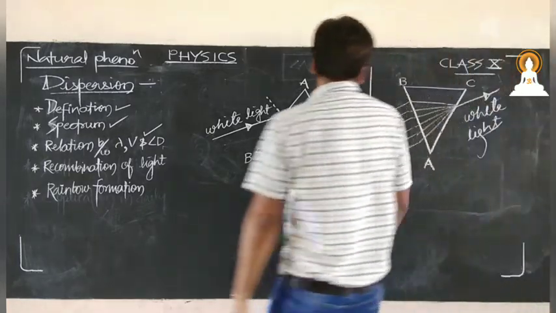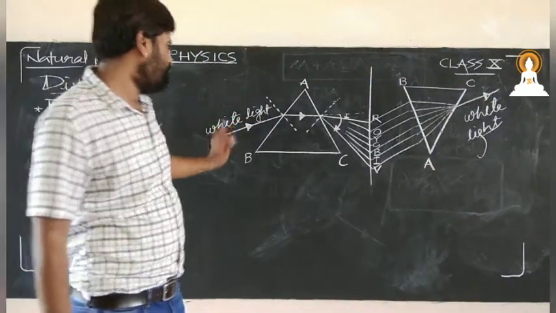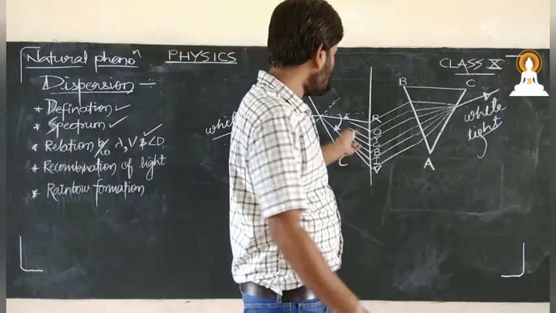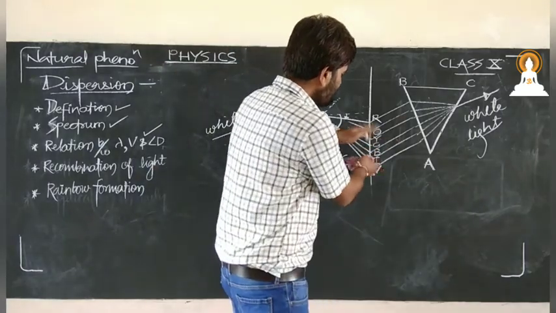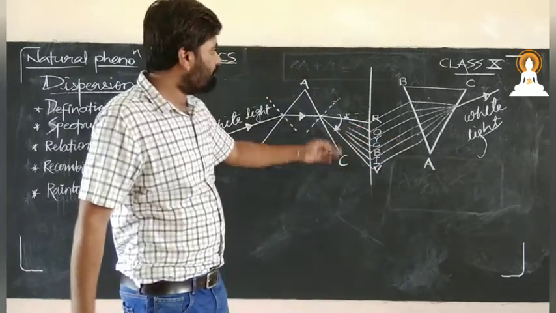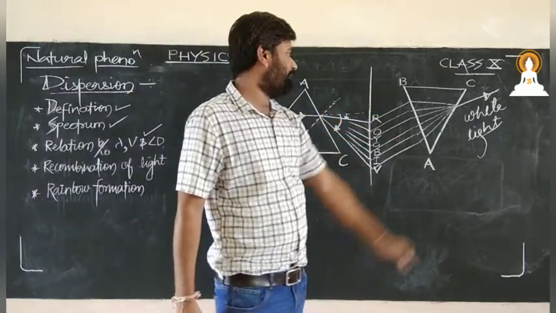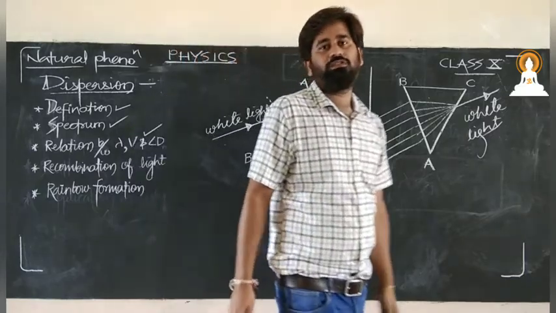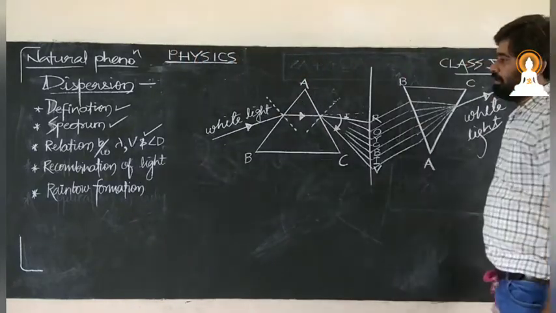Okay, so he concluded that yes, only 7 colors are there in white light, because when he further tried to break these colors into their constituents, he did not get that. Rather, he got the white light again. Yes, so this was the recombination of light.